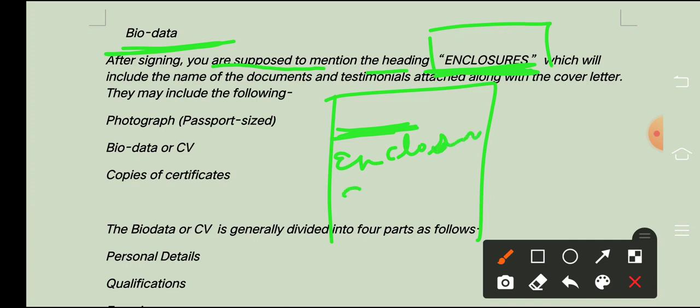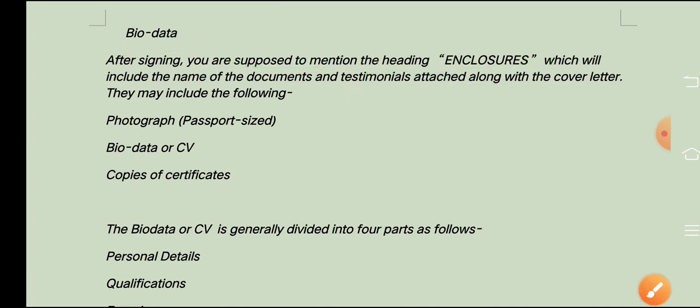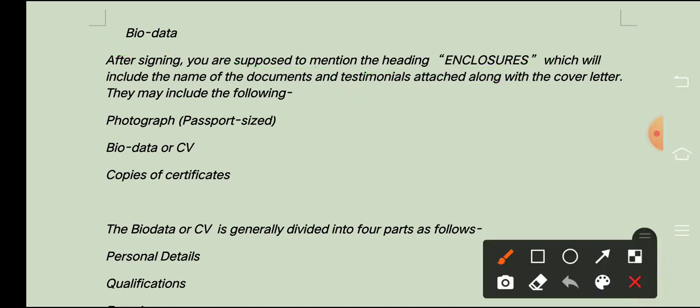ENCLOSURES, और यू मे डायरेक्टली राइट ऑन ENC and then dot, right. Abbreviation also you may use, but it is advisable to write down the complete spelling and in capitals that is in ENCLOSURES, enclosures, which will include the name of the documents and the testimonials attached along with the cover letter. They may include the following.